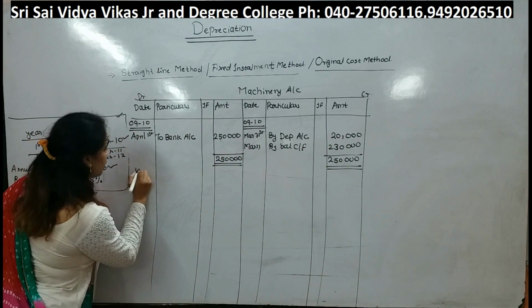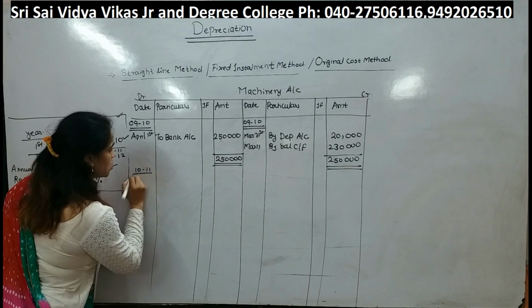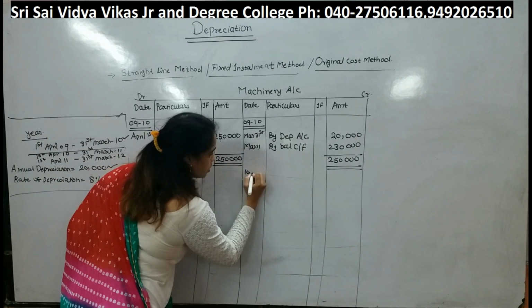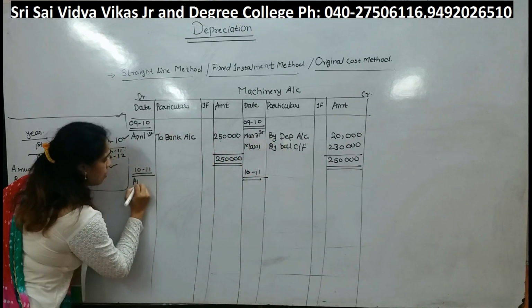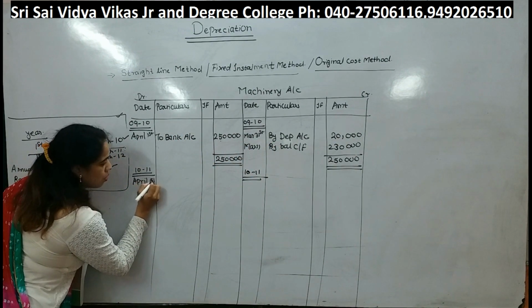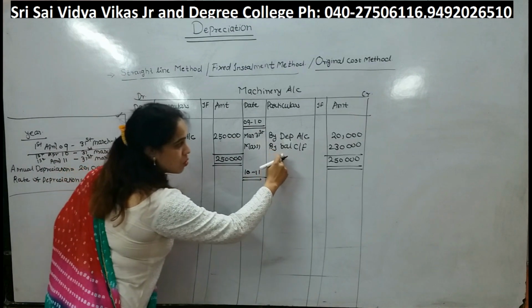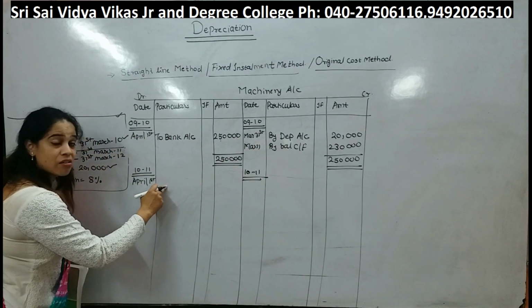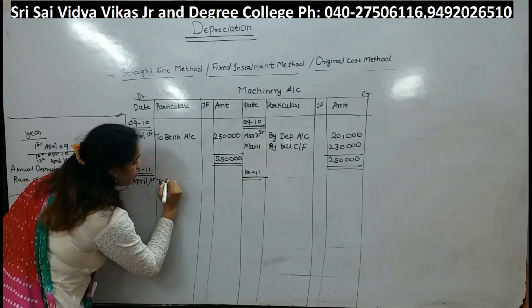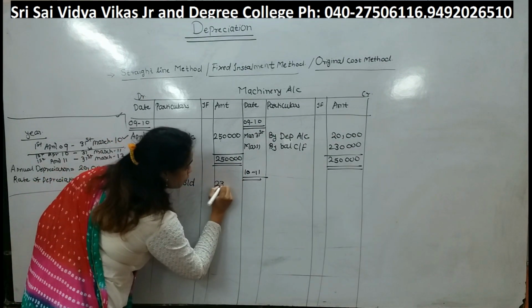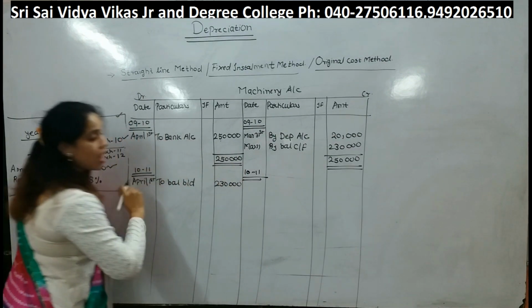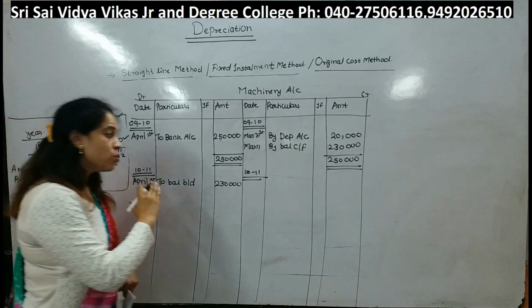Second year will be 2010, 2011. April 1st. Okay. Last year's closing balance will become this year's opening balance. So here I will write to balance brought down. How much? 2,30,000.